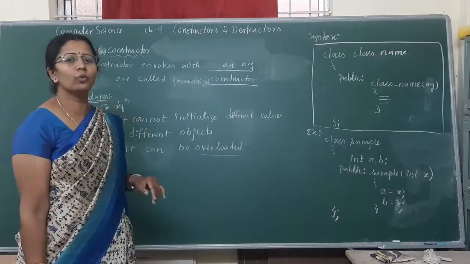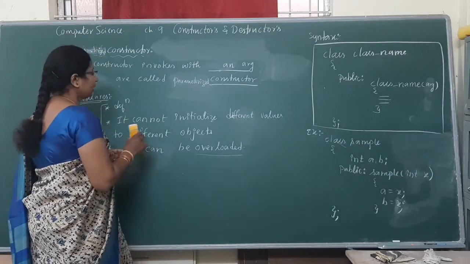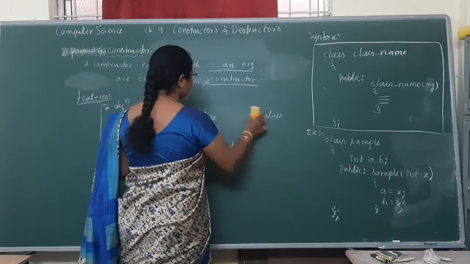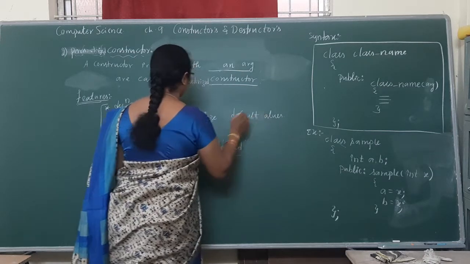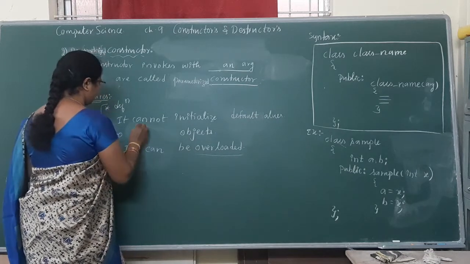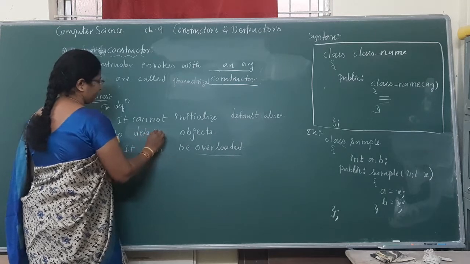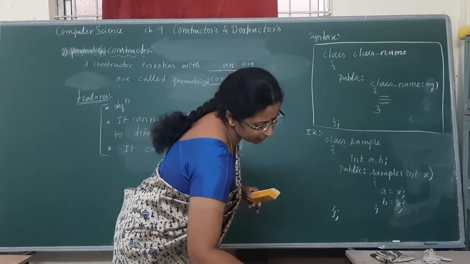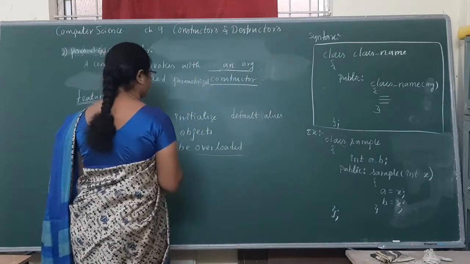The definition itself gives you one feature for this. Here we can have default arguments and default values.